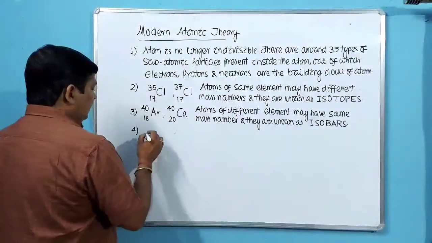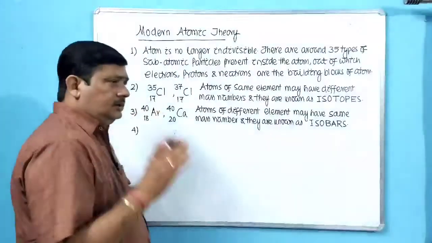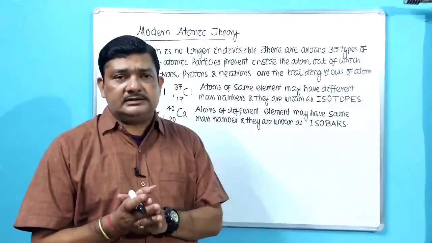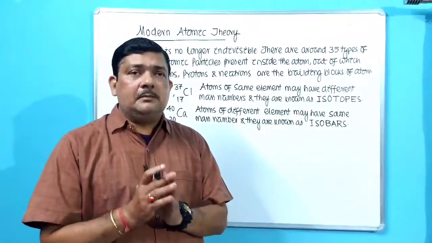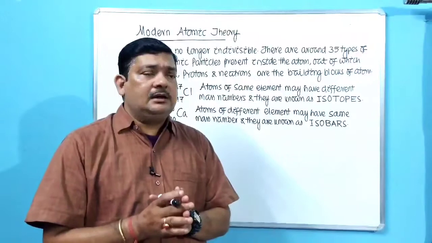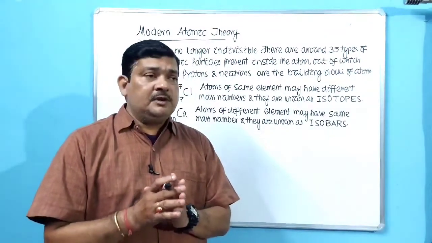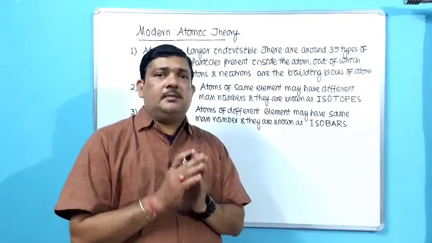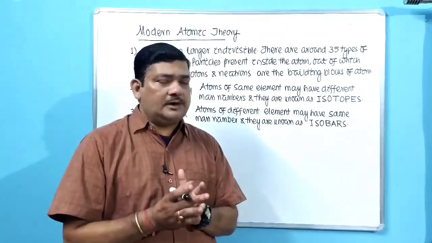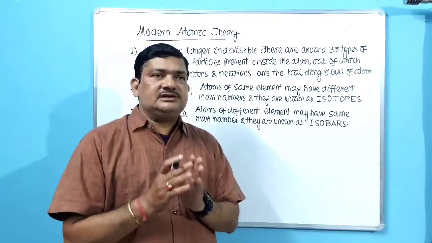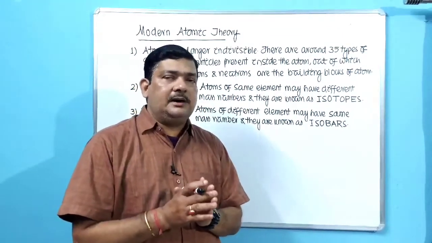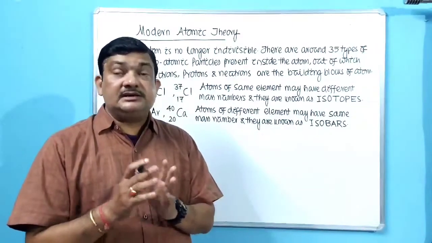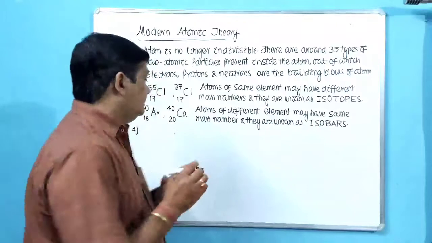It is a fact that atoms always combine in a fixed ratio to form molecules. For example, water. Whenever water is formed, two atoms of hydrogen will combine with one atom of oxygen. So it's correct that atoms combine in a fixed ratio, but it may not be simple always.